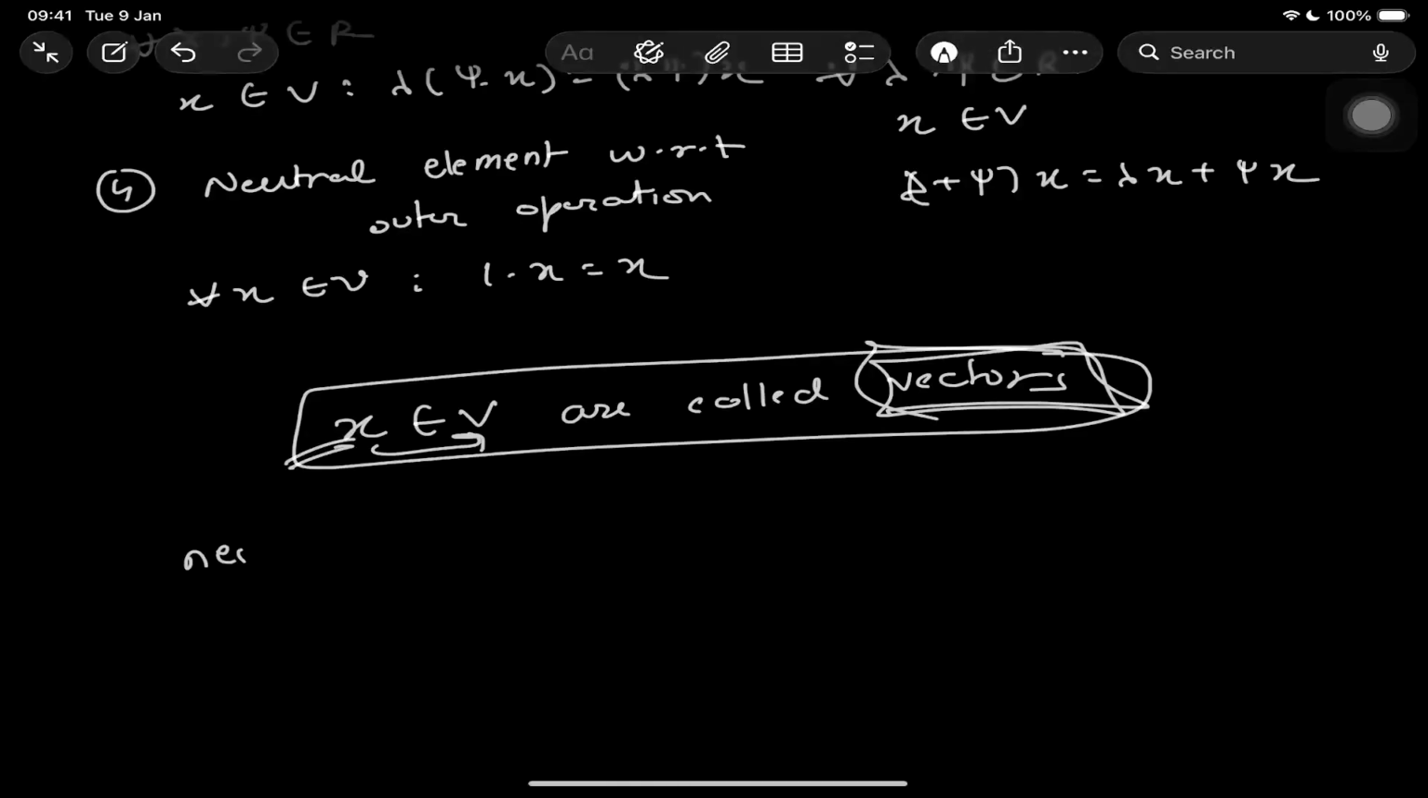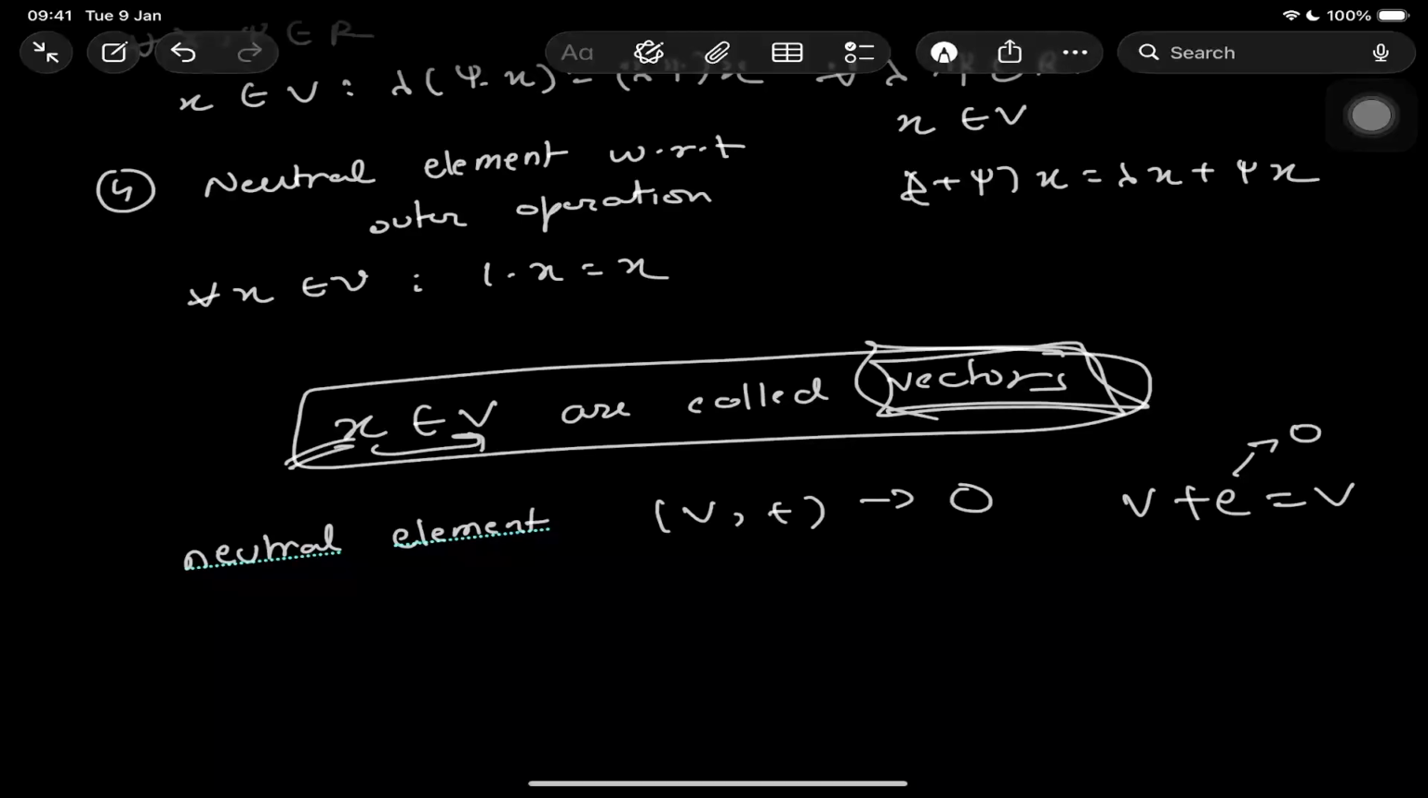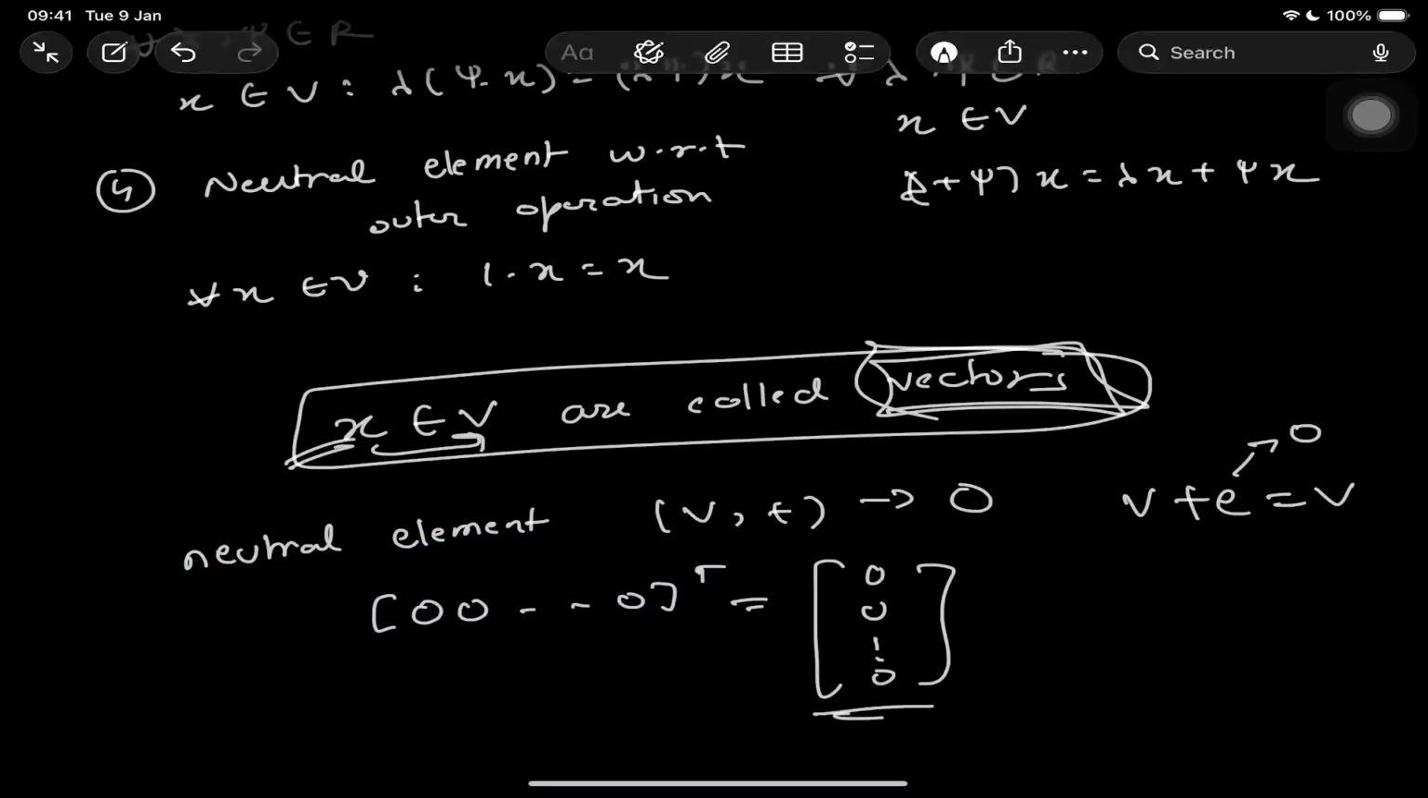So the neutral element of V on addition is 0, as I told you that V plus E equals V, and so E will be 0, the neutral element. And in a vector, how we define the neutral element is like this: 0, 0, 0 transpose. Basically it's like this: 0. This is the neutral element.